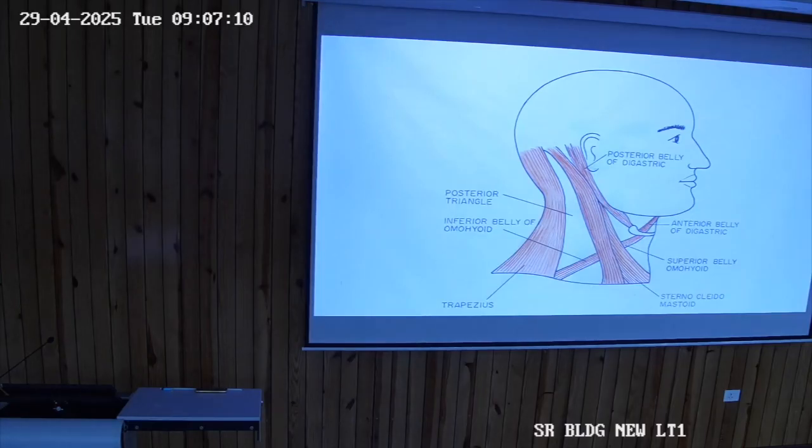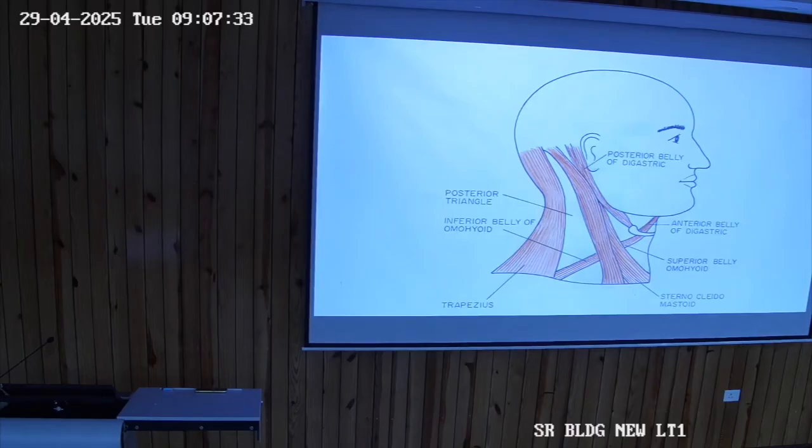So this is omohyoid muscle. One end is extending from the hyoid bone, the body of the hyoid bone. Then it is lying behind the sternocleidomastoid, and then it is going downward up to the scapula. If you remember, near the suprascapular notch, there was a point to which this inferior belly was attached.